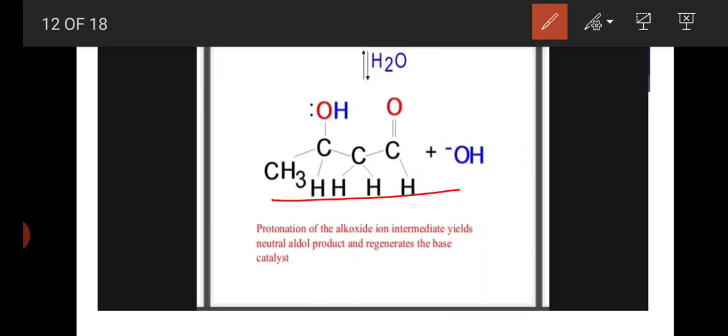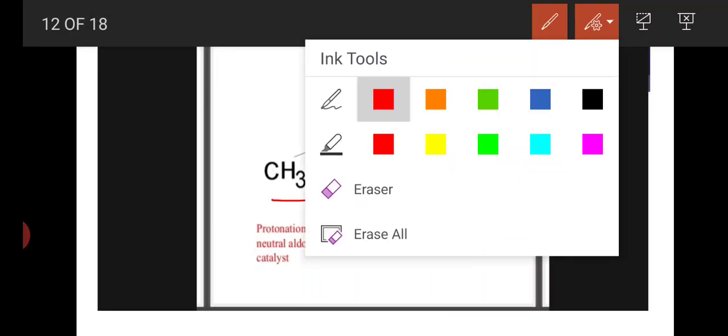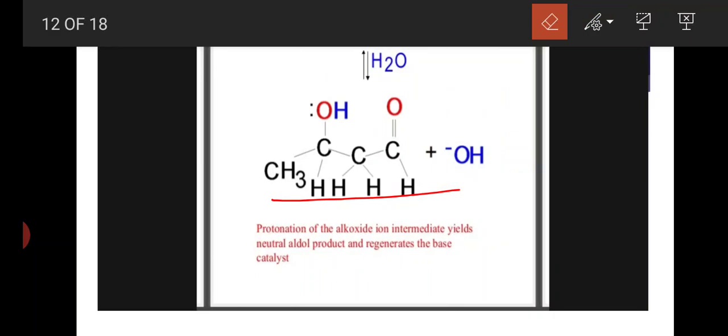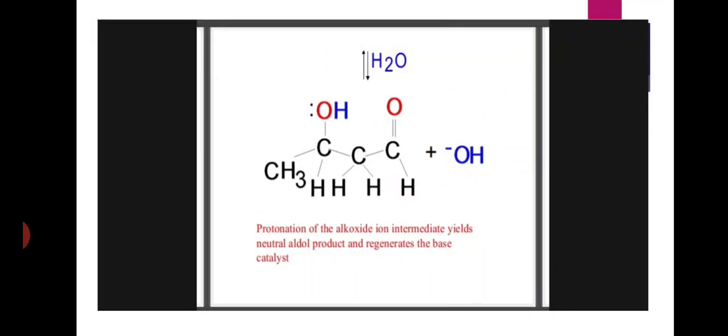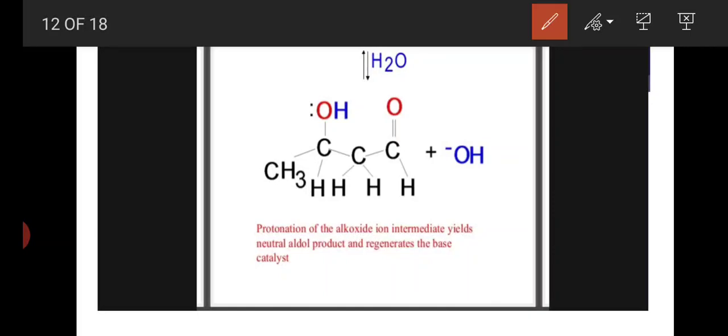This is the final product, that is the aldol product, and it loses OH minus. Protonation of the alkoxide ion intermediate yields the neutral aldol product and regenerates the base catalyst.